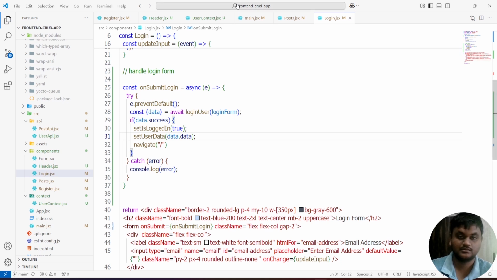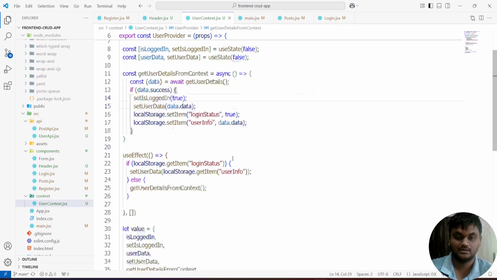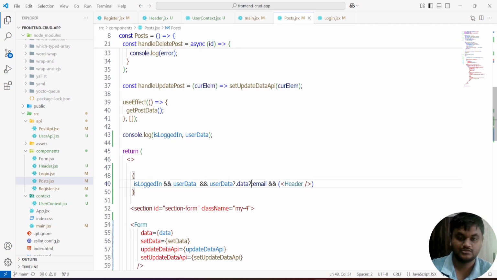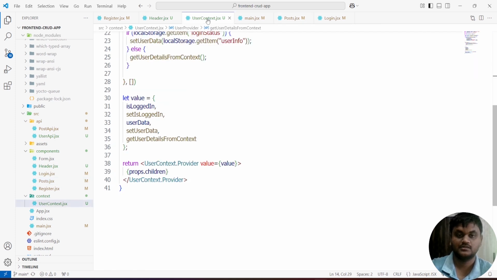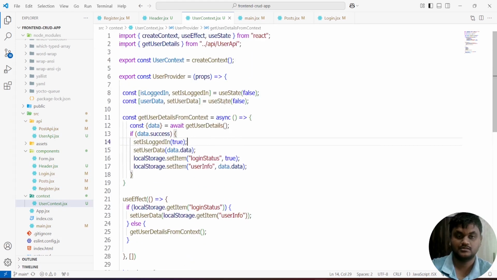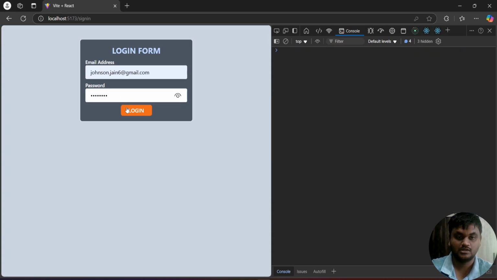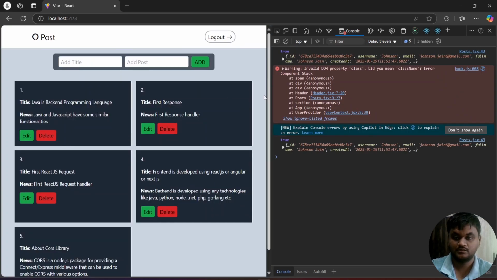These things you have to change here also. In the post also you have to change this one. Now we can use user data dot email; you can directly pass this one. Okay, completing. After completing this, if you click on the login, I come to the login page.